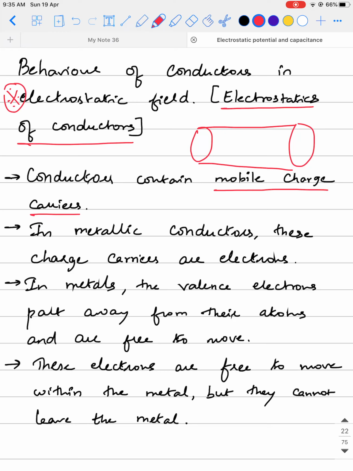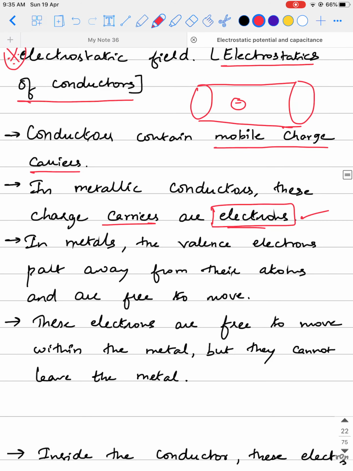We know that in metallic conductors, these charge carriers are nothing but electrons. You would have learned this also. Generally conductors are made up of metals, and metals have free electrons. These free electrons have the tendency to move within the conductor when we apply some potential difference. In metals, the valence electrons can easily part away from their atoms and are free to move. That's why we call them free electrons.